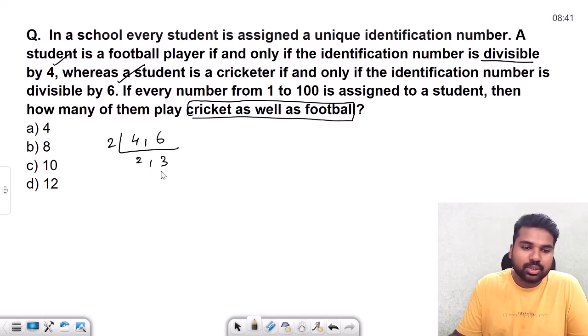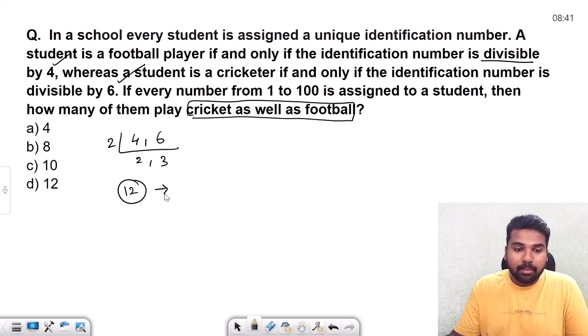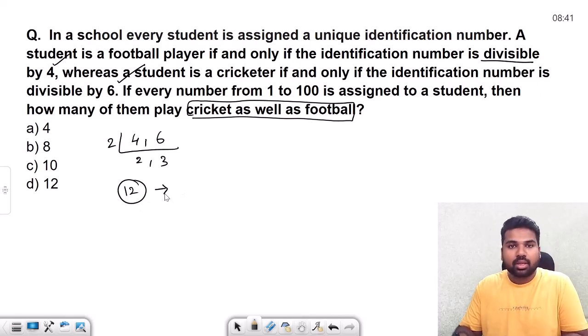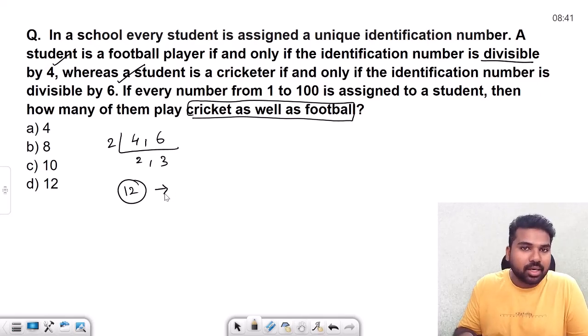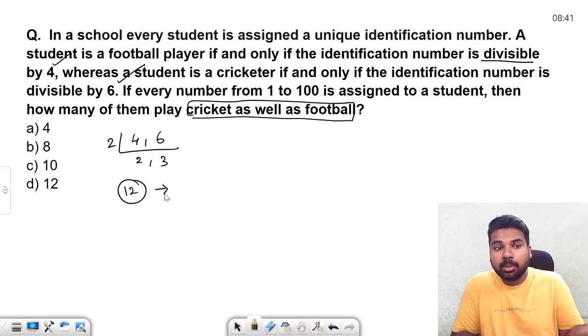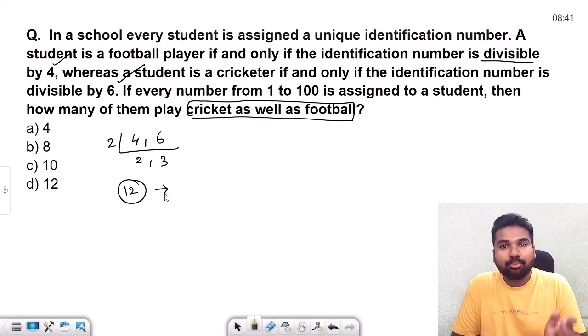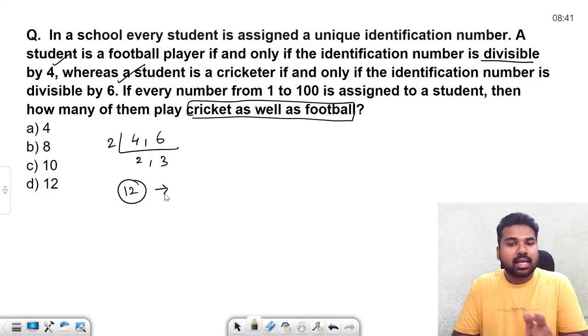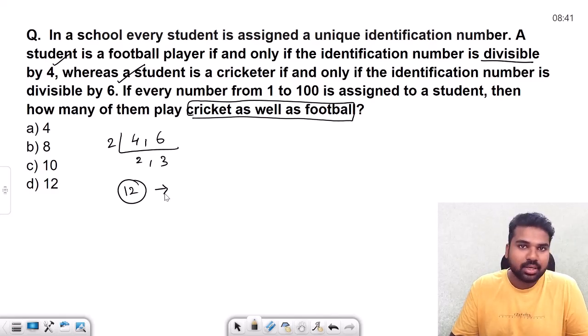Okay, so what is the LCM of this? 2 2s, 2 3s, that's it. All prime numbers are there. This is 12. Now the multipliers of 12 in 1 to 100 are going to be divisible by both 4 and 6. That means they are both cricket players as well as football players. Simple, answer aa gaya.